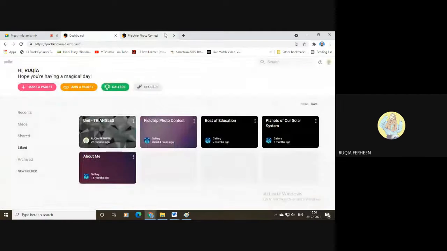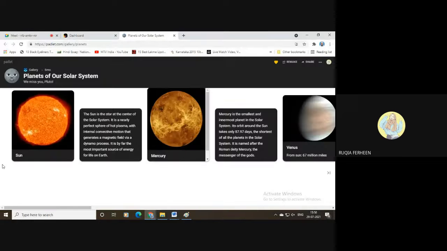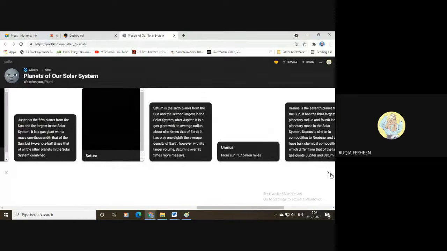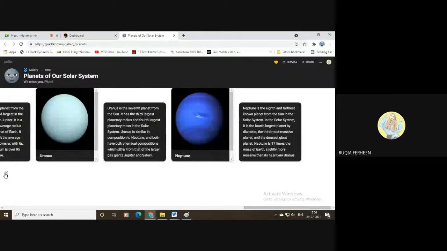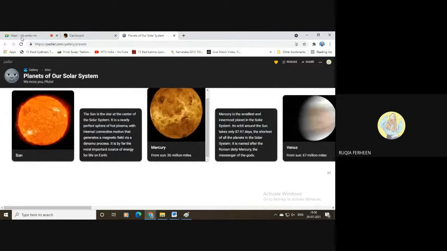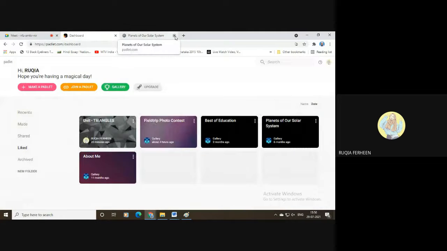Next I'll show you the best of it. Okay, planets of our solar system. It was really very nice. This is the example for a shelf. No, not shelf, grid one. One after the other. Sun, the image of the sun, the information about the sun. Mercury, the information about Mercury. Venus, in a similar way, the planets of our solar system. That's it, I guess.